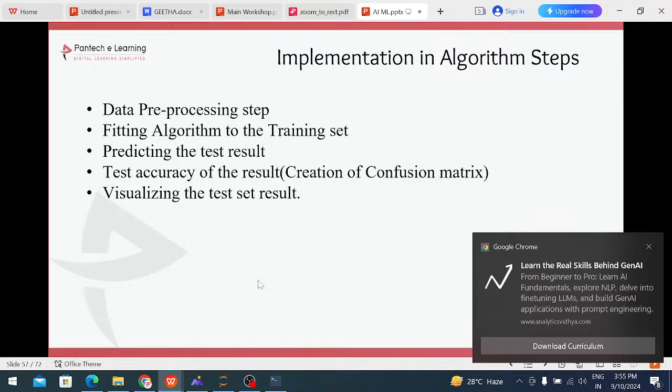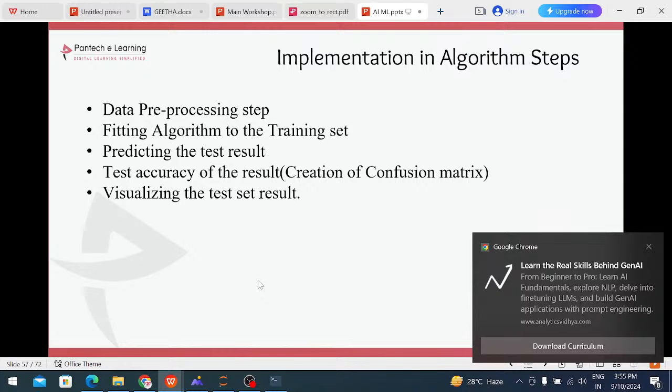Next is the analysis part. In the analysis, we train the machine. After that, we test the machine. Training and testing: how much data we give to train the system, and how much we use for testing the system. That is known as the training and testing part. The analysis part is completed. After that, we apply machine learning.